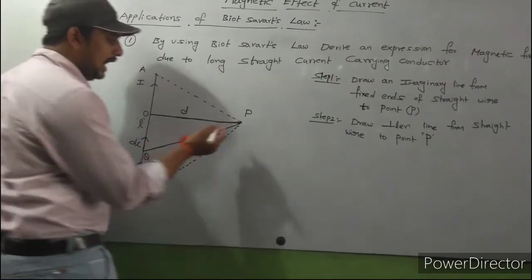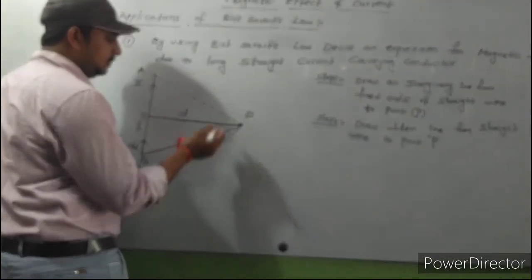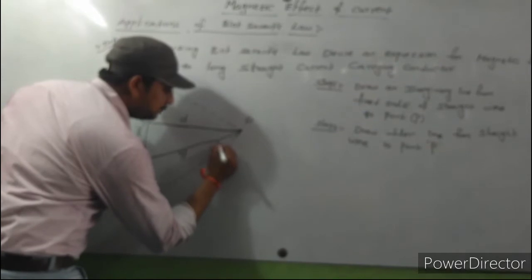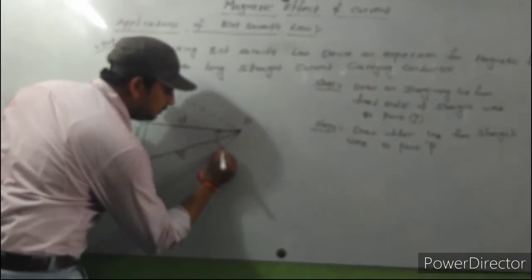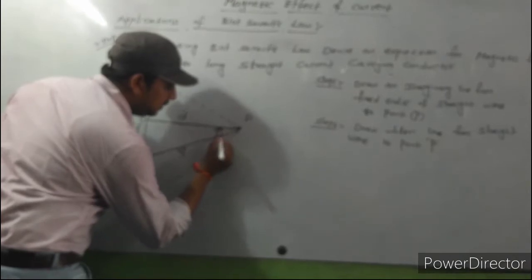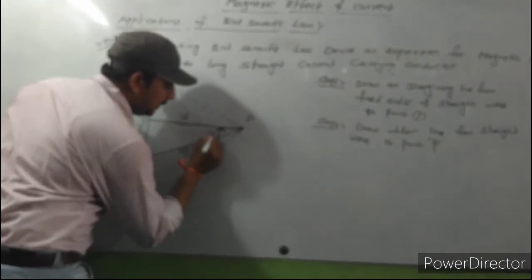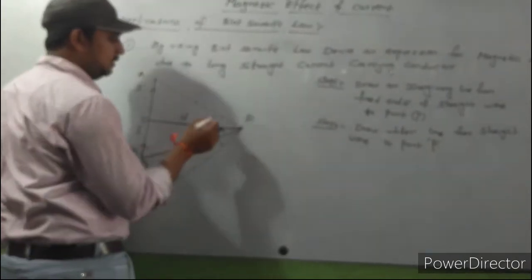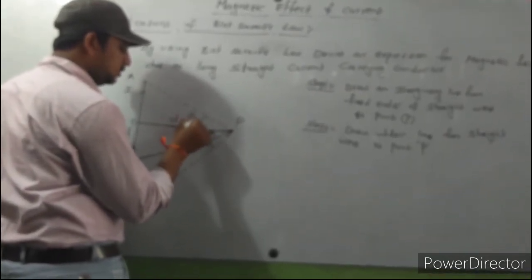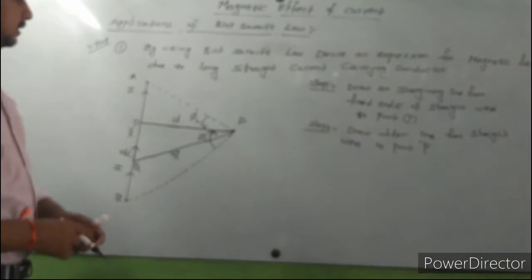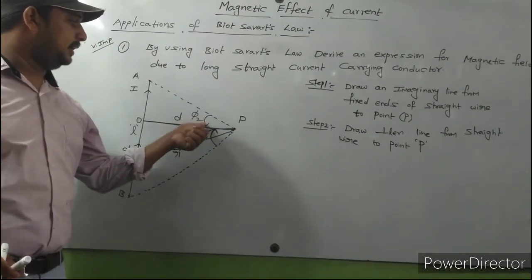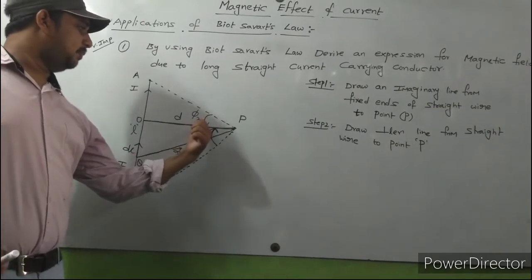And here angles are important. Angles are drawn from the imaginary line to the perpendicular line.